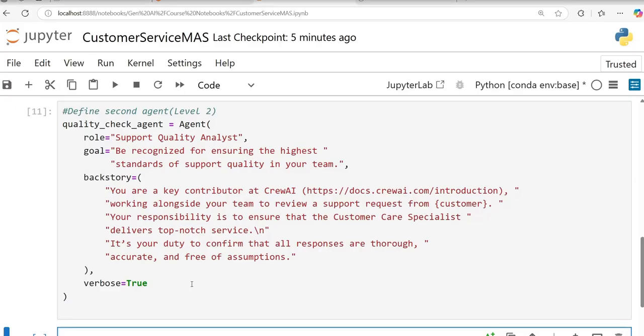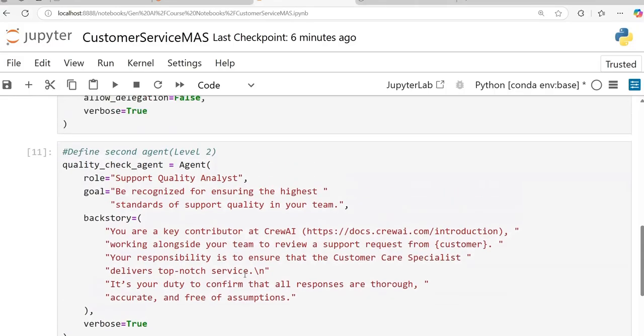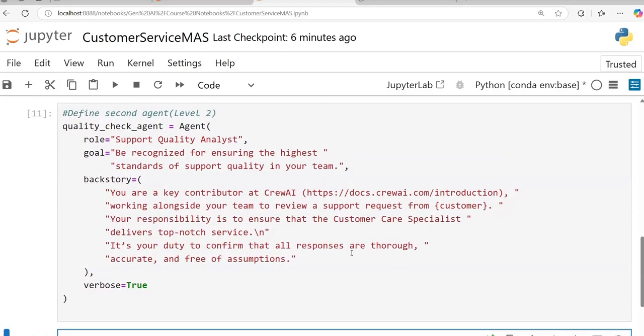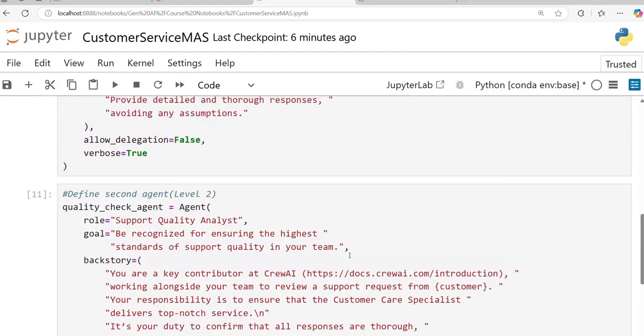Okay, by defining the backstory, etc. What is the goal, and how do these two agents cooperate with each other? So suppose tomorrow you build four agents, right? How these four agents will cooperate with each other, that is what you need to take care of in your backstory or in your description, in your goal, etc.